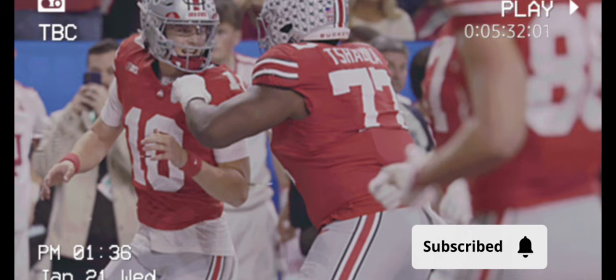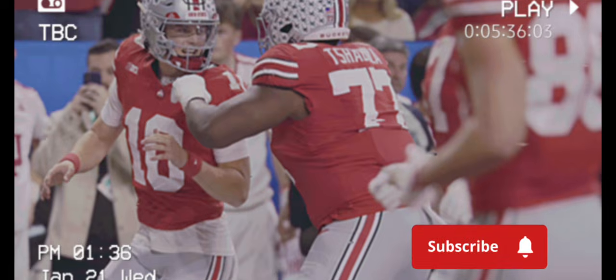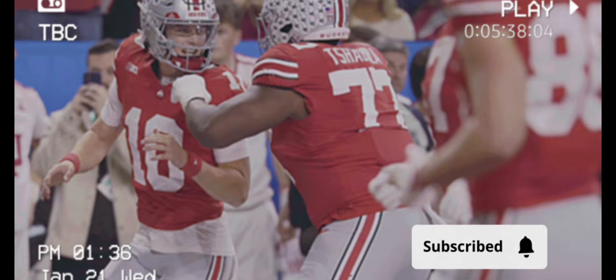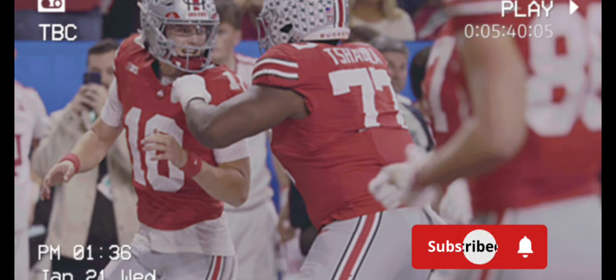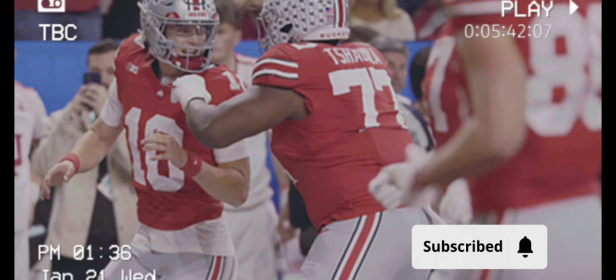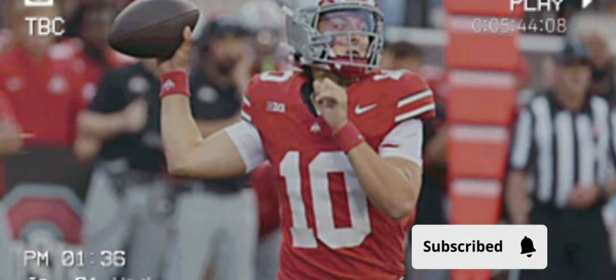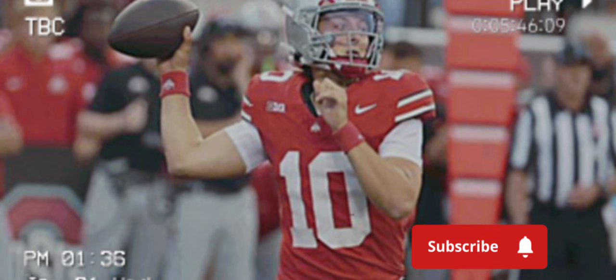Final thoughts. The 2026 season is shaping up to be one of the most exciting seasons in Ohio State history. Revenge games, playoff-level opponents, road tests, Big Ten battles, national spotlight games. It's everything college football fans could ask for.